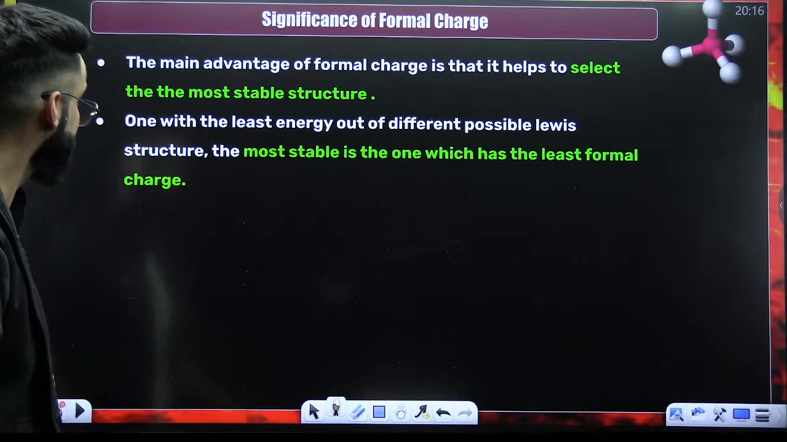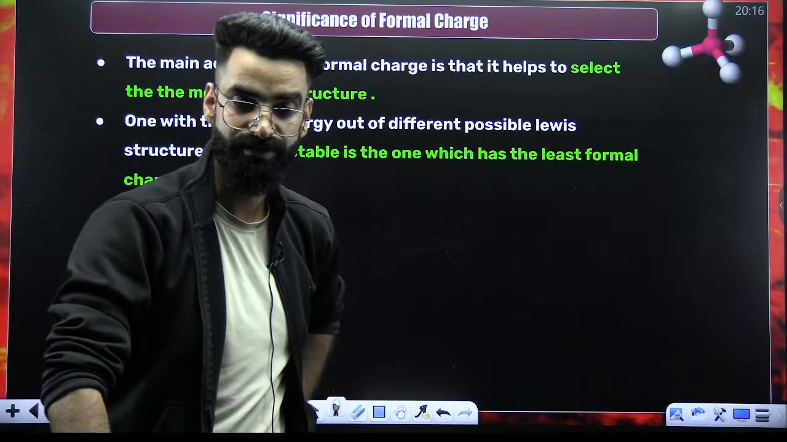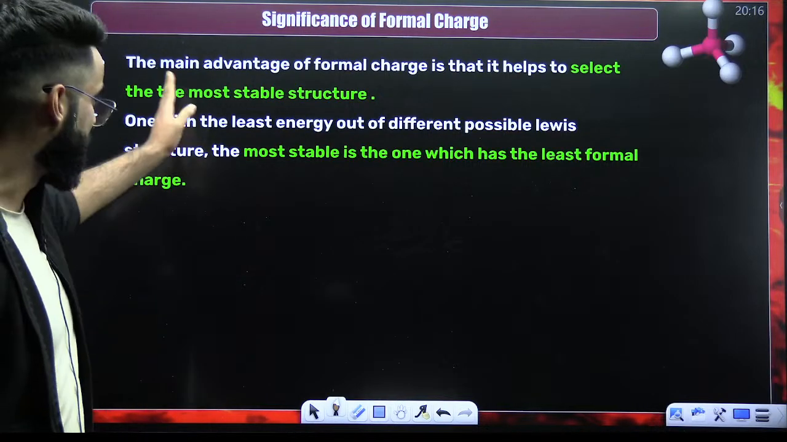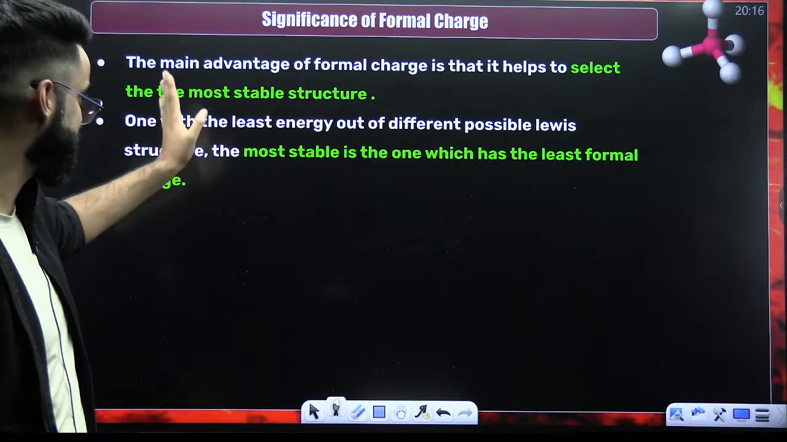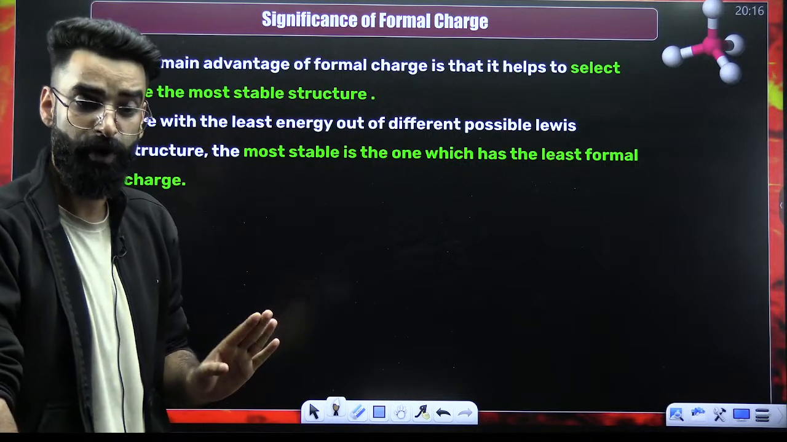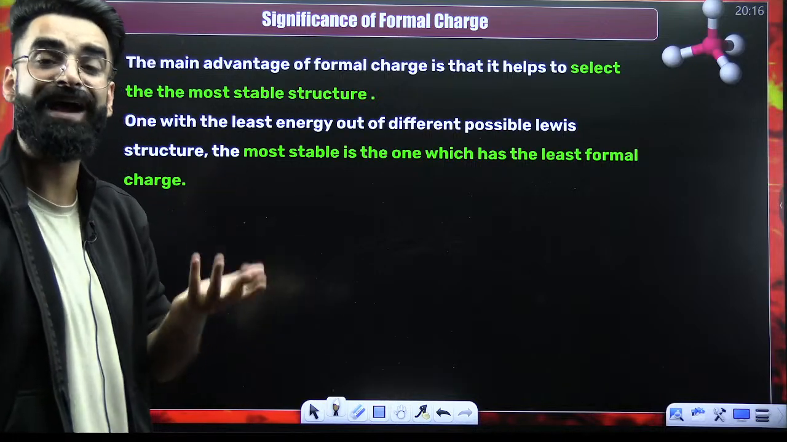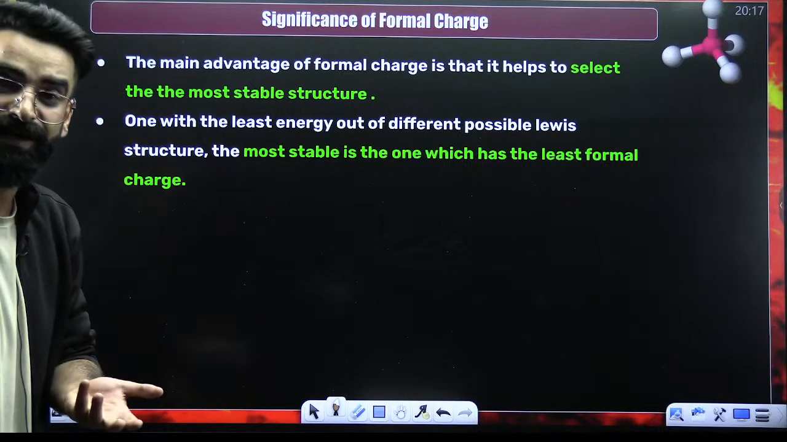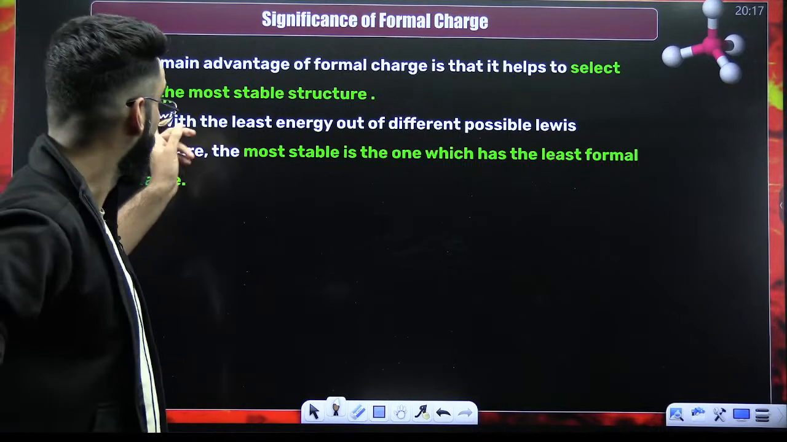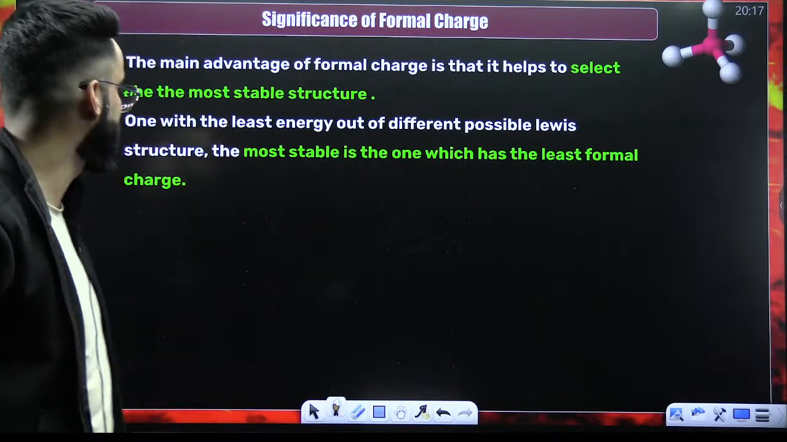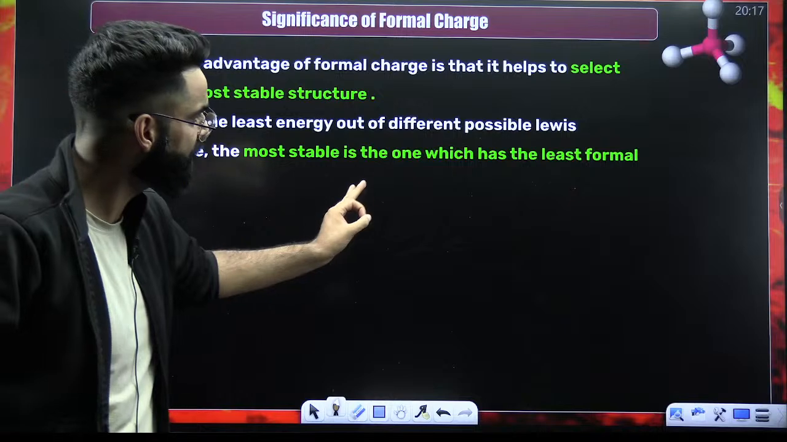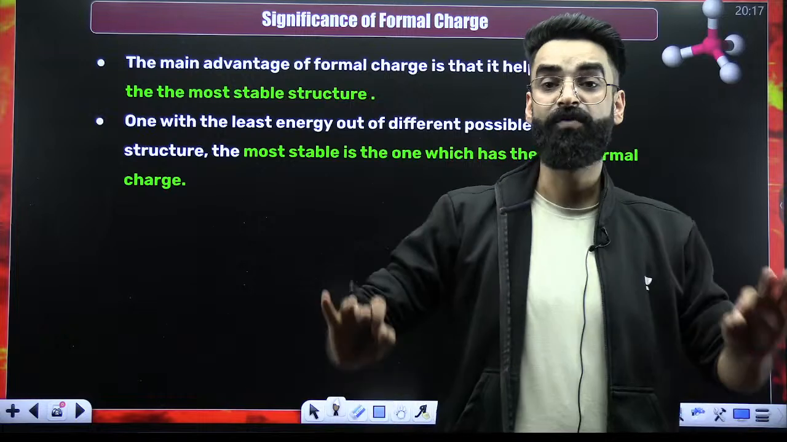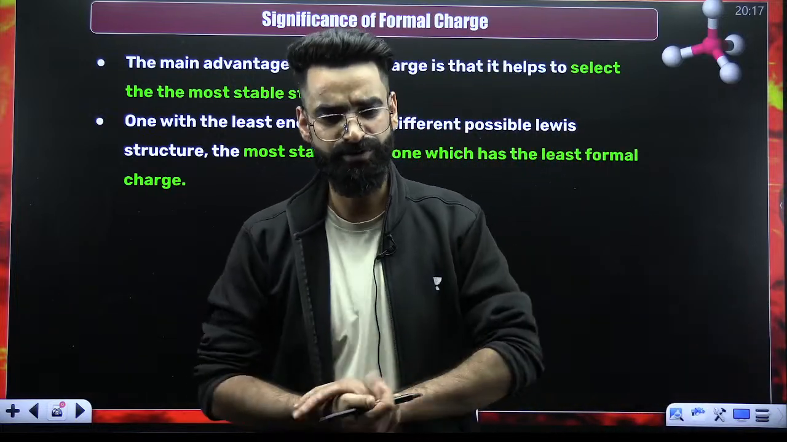Now the point is, what is the significance of the formal charge? Why are we calculating formal charges? Look at these two statements and it's done. The main advantage of formal charge is that it helps to select the most stable structure. Formal charge is one of the factors by means of which you can identify the most stable structure of the molecule, right? And how do you identify exactly? Out of different possible Lewis structures, the most stable is the one which has the least formal charge. So that molecule wherein you see least formal charge is going to be most stable.